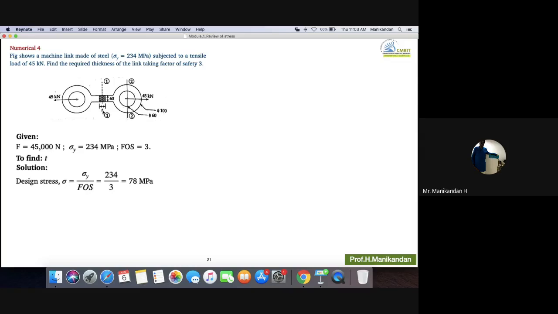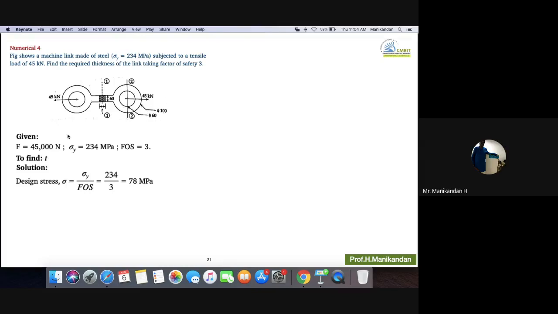Now, coming to the problem. They are asking what is the thickness T. Again the same donut story will come here. At section 1.1 and 2.2, they are asking what the thickness should be for the link. Is there any scope of bending stress here?